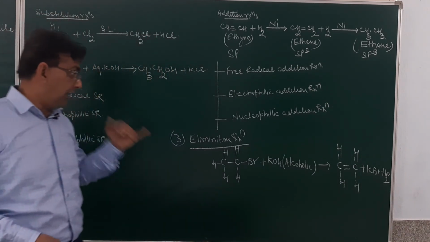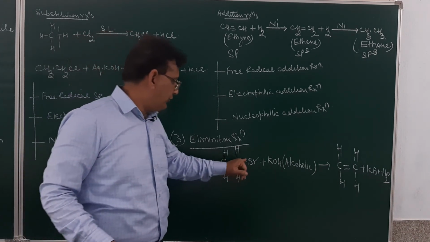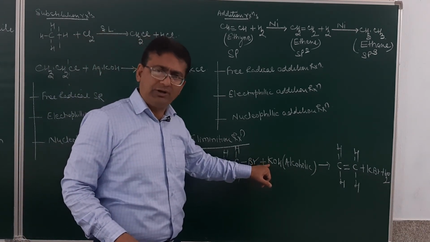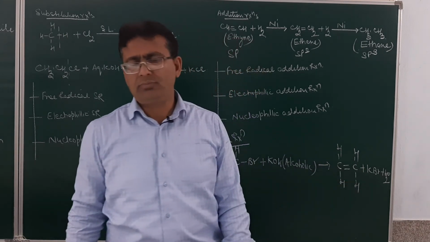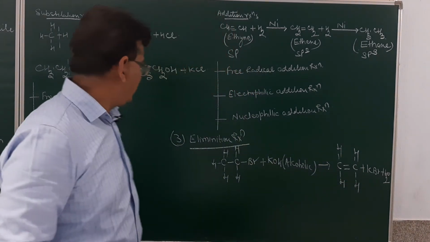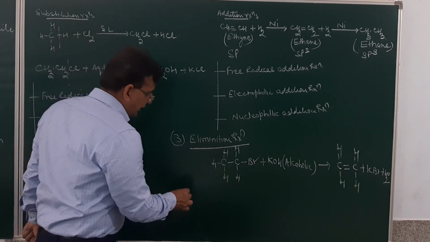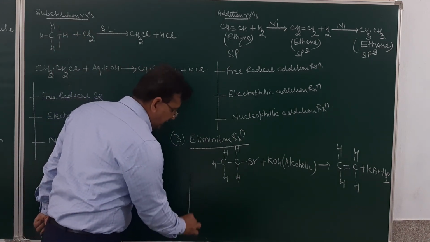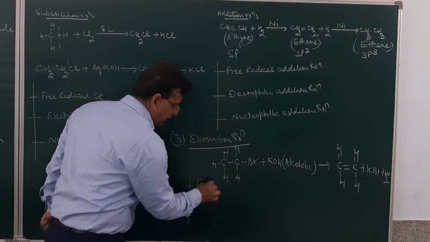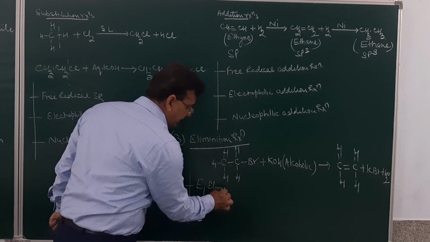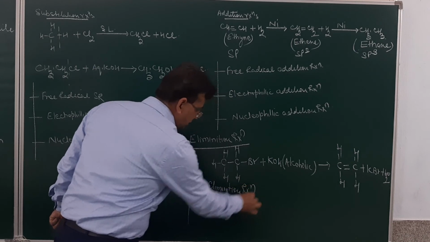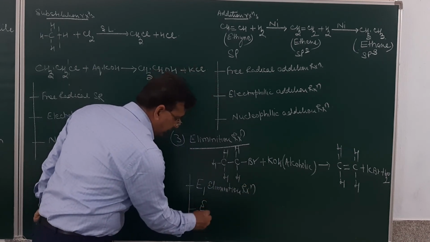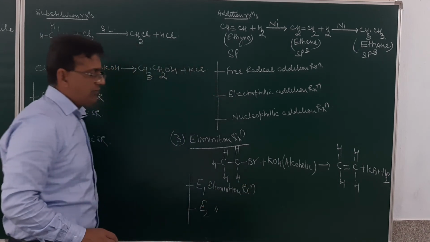So elimination reactions are those reactions in which an atom or a group of atoms from the substrate is removed, resulting in the formation of a multiple bond. Am I clear, students? Now these elimination reactions are of two types. They can either be E1 elimination reactions, also called unimolecular elimination reactions.